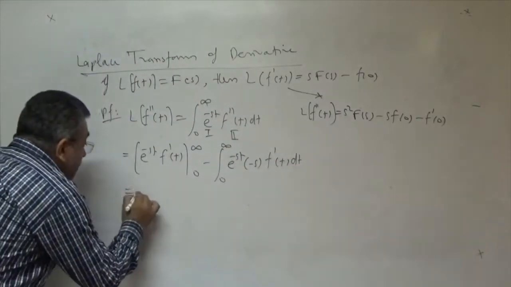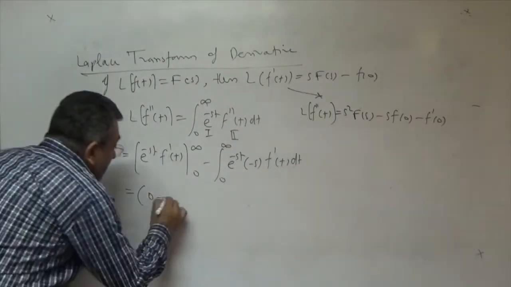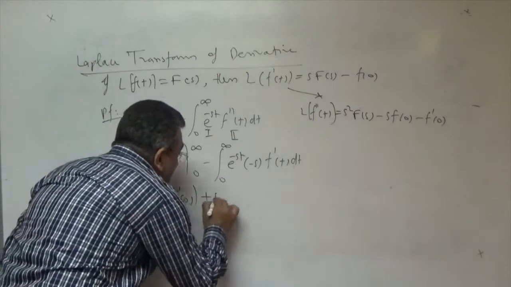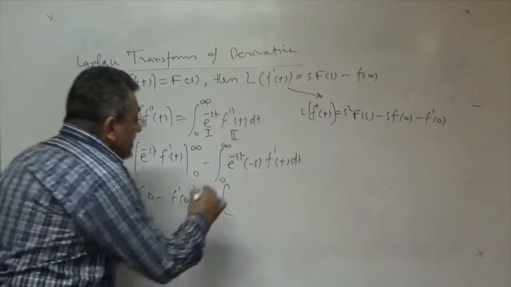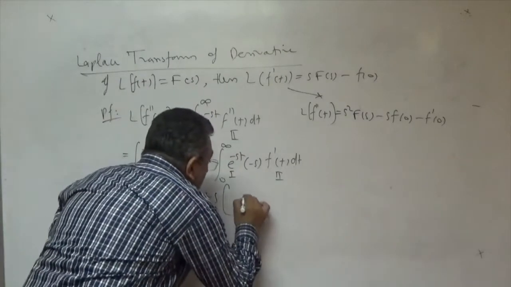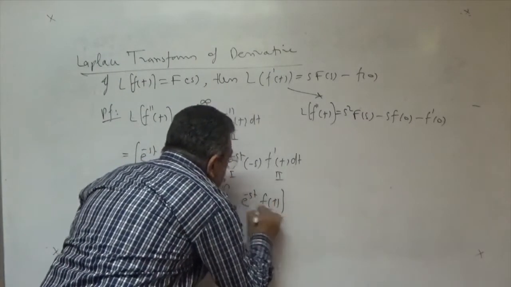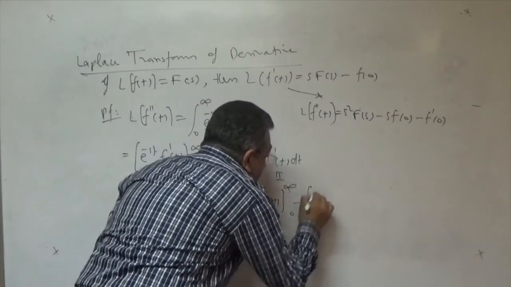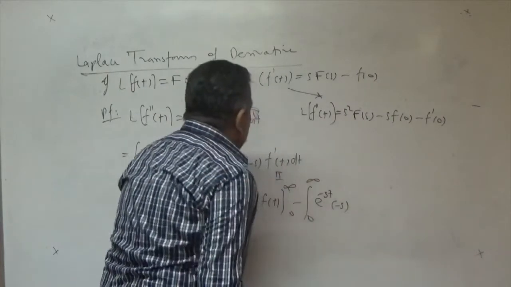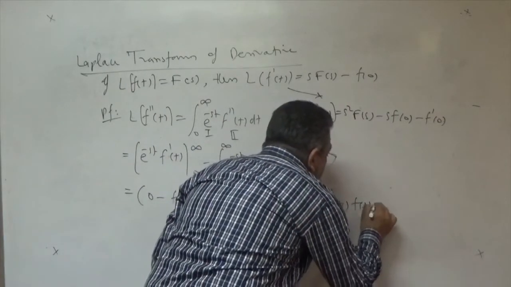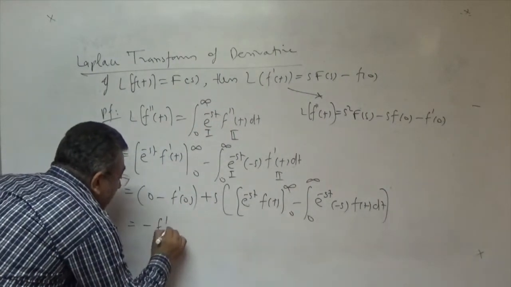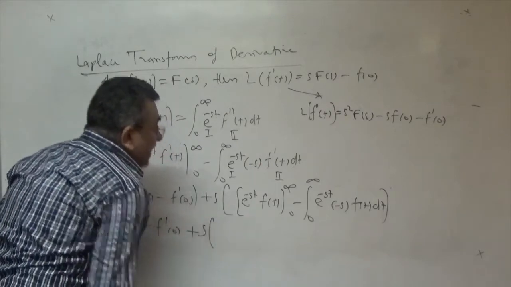Here again substitute upper limit, that is 0, lower limit minus f dash 0. Take minus s as a common, that is plus s, and again integrating this, taking first function, second function, and by integrating by parts, e to power first function, integration of this, limits, differentiation of a function again, that is e to power minus st minus s, and integration of second function f(t). Right, this is minus f dash 0, s in bracket.